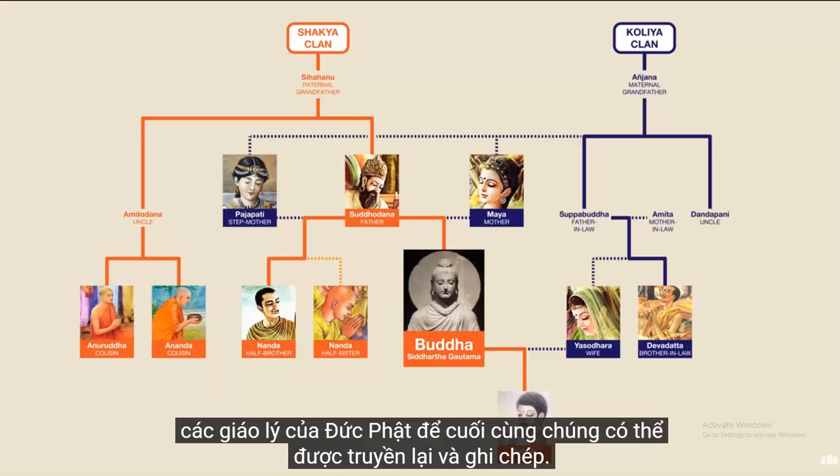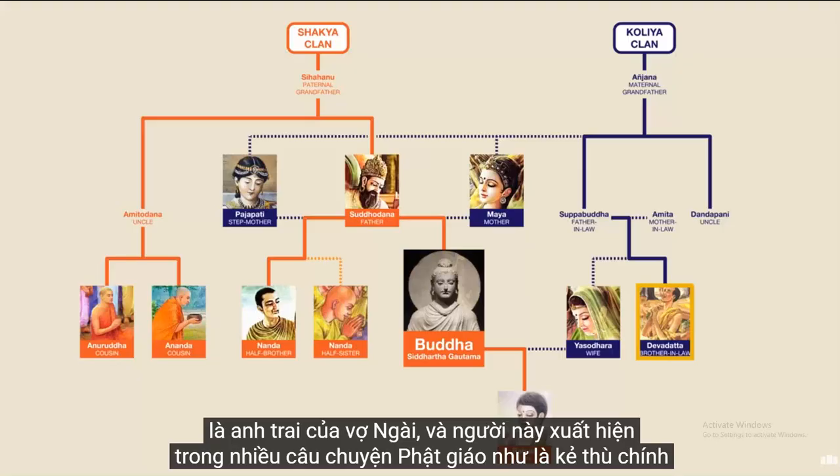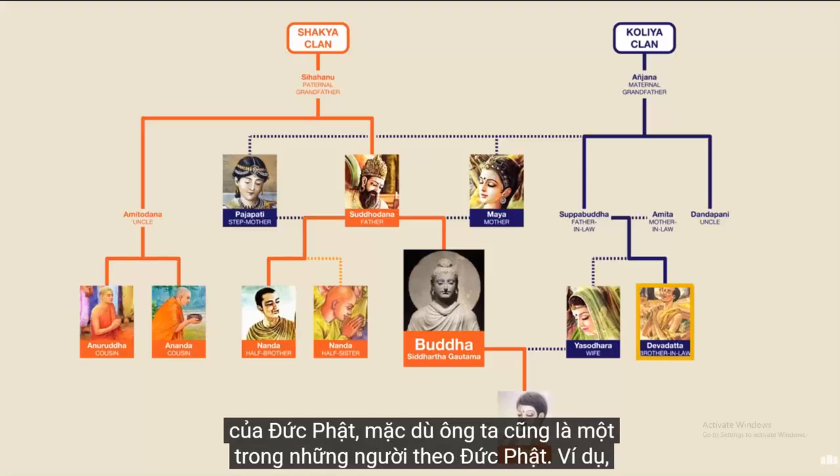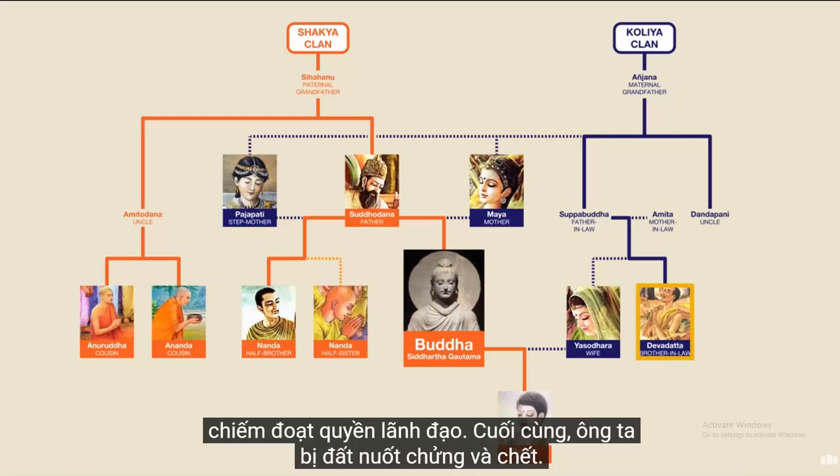However, on his mother's side of the family, the Buddha had another cousin named Devadatta, who was his wife's brother, and who appears in many Buddhist stories as the main enemy of the Buddha, even though he too was one of the Buddha's followers. For example, there's several stories where he tries to kill the Buddha, and others where he tries to take over the leadership. In the end, he gets swallowed up by the earth and dies.